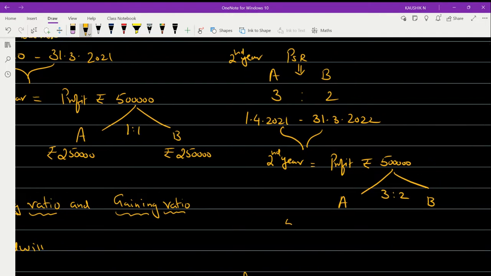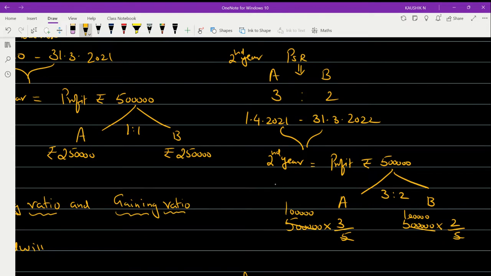So for A, the amount of 5 lakhs will be distributed in the ratio of 3 is to 2, that means 3 by 5. And for B, it is going to be rupees 5 lakhs into 2 by 5. Now 5 lakhs divided by 5 will be 1 lakh, and here too it will be 1 lakh.